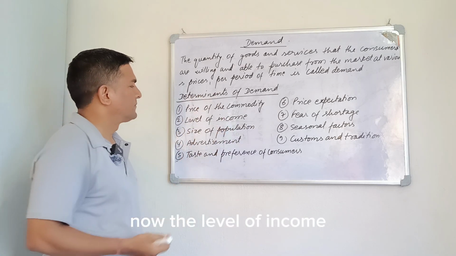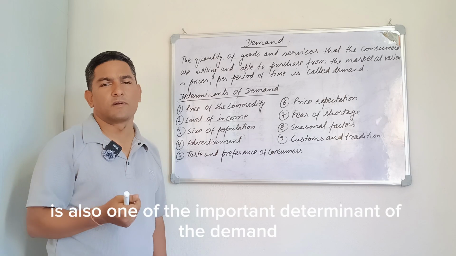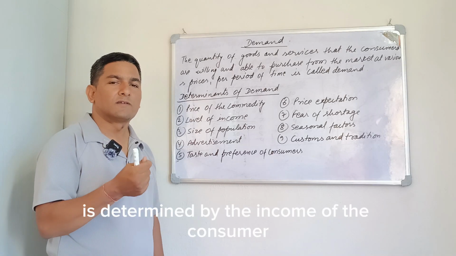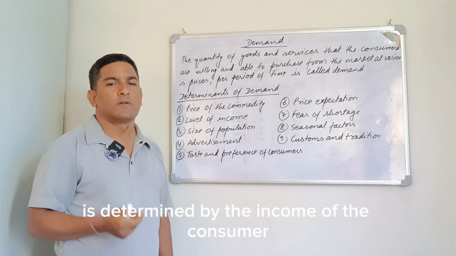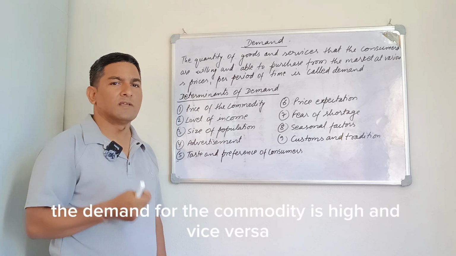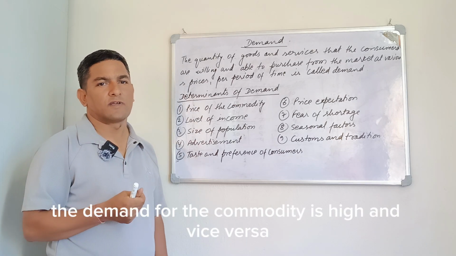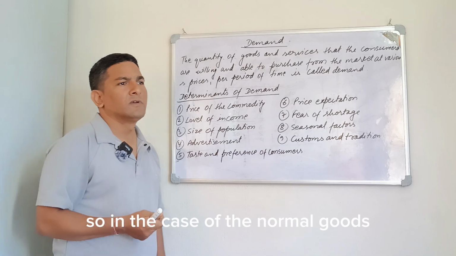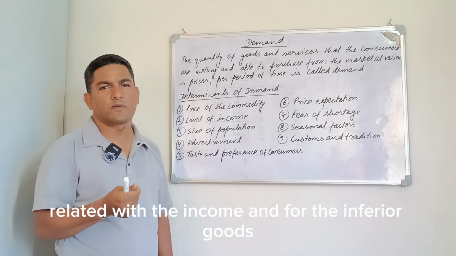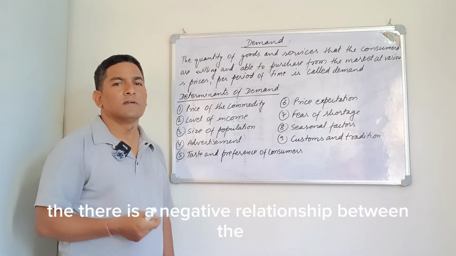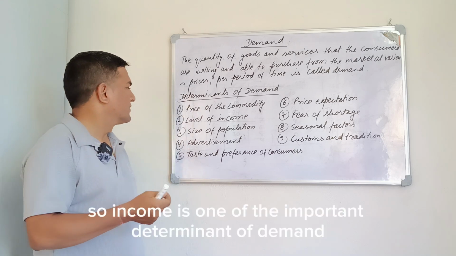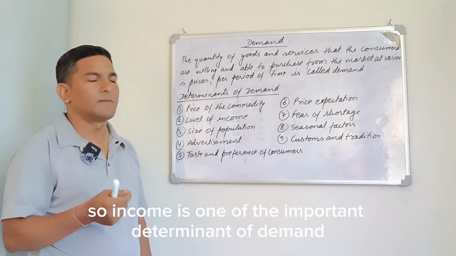Now, the level of income. Income is also one of the important determinants of demand. Whatever demand is there in the economy is determined by the income of the consumer. Normally, if the income of the consumer is high, the demand for the commodity is high and vice versa. In the case of normal goods, the demand for the commodity is positively related with income, and for inferior goods, there is a negative relationship between the demand of the commodity and the income of the consumer. So income is one of the important determinants of demand.